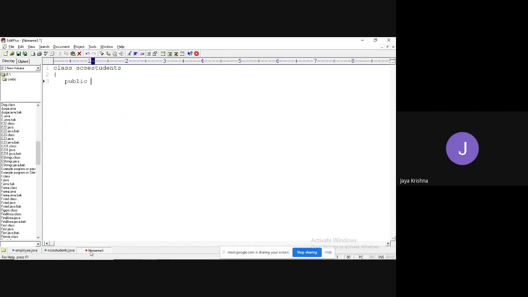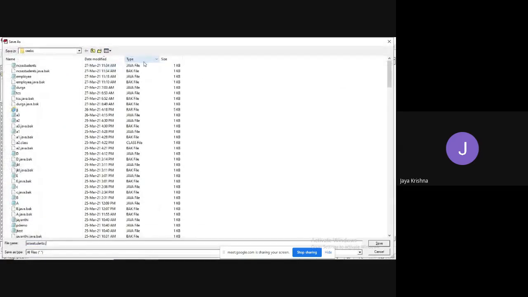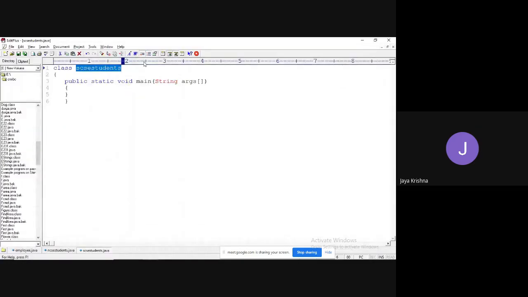Here I am writing the main method, public static void main. Right, main method. I have saved.